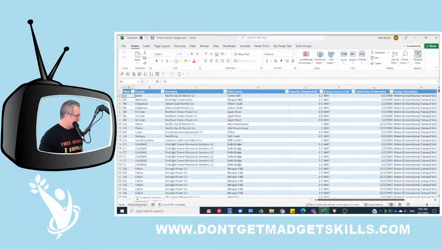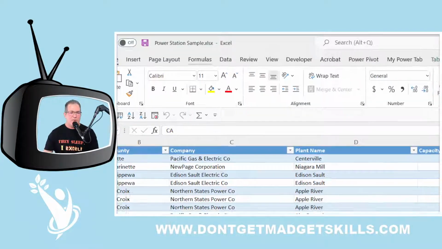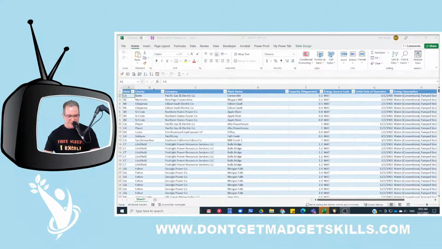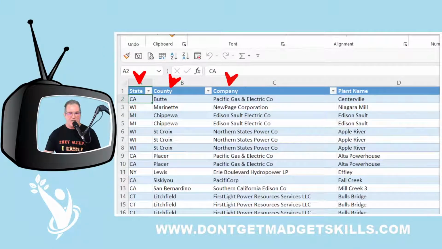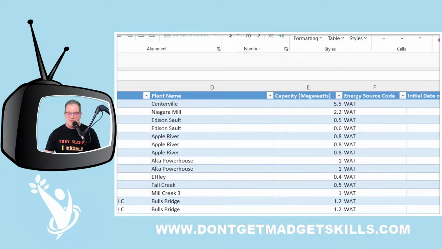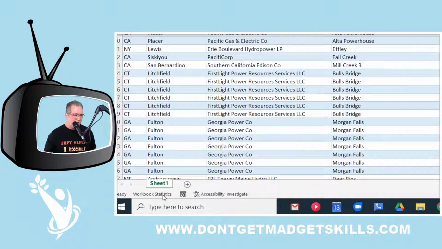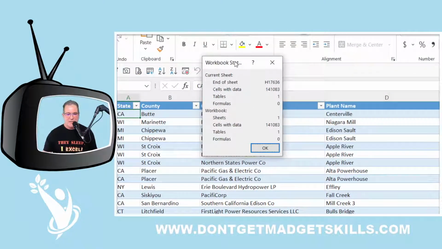Alrighty. Let's take a look at our Excel workbook right over here. This workbook is a Power Station sample. We look at the name of our workbook, and it's talking about all these different power stations, and we've got all these different header rows. You know, we've got the state, county, company header rows, right? And then we took this range of data and converted it into a table, and now we can start analyzing it. Let's take a look at some workbook statistics. So I'm just going to click on workbook statistics, right down there on the lower left hand corner. And let's see what Excel is telling us.